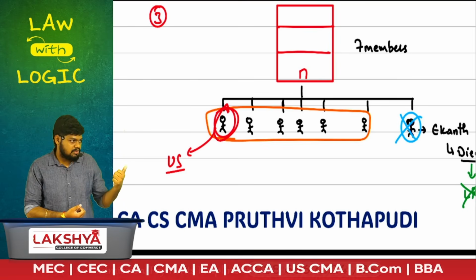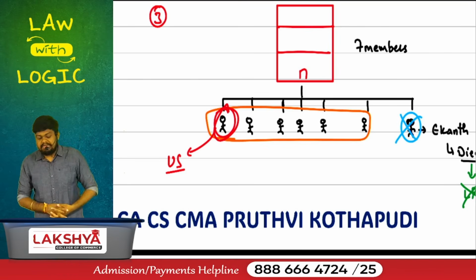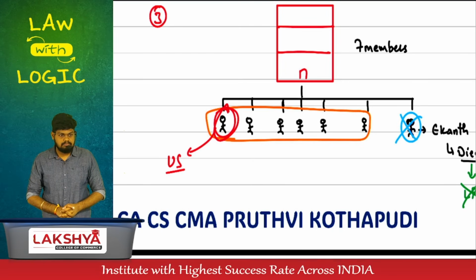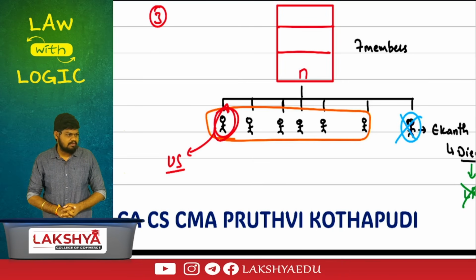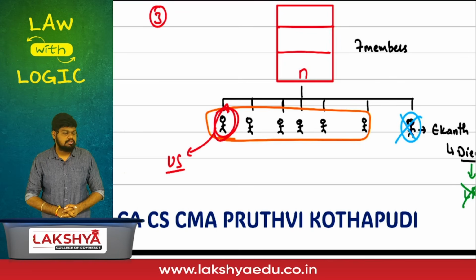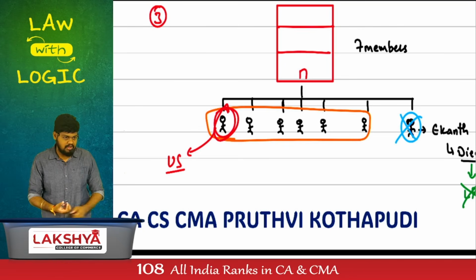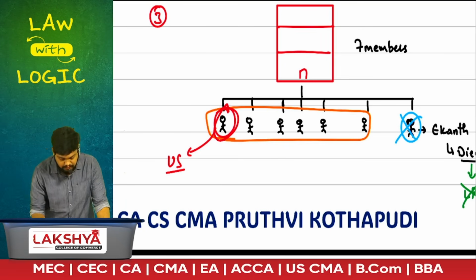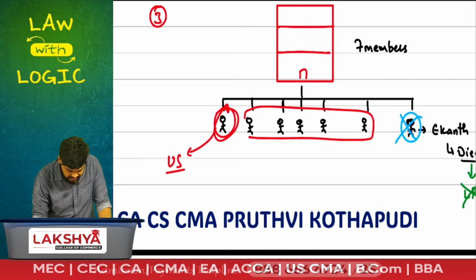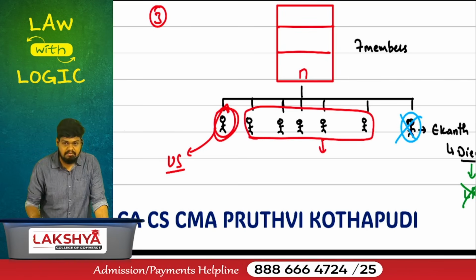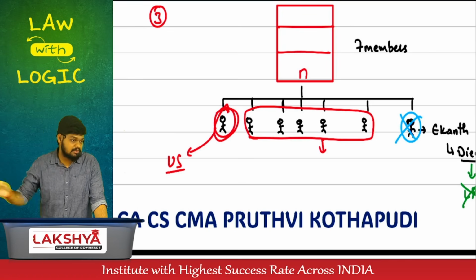Start the answers. If the number of members has not been increased within 6 months, all 6 of them will be held liable. Who will be held liable? Why? Only those members who had cognizance about it, who had known about it, who were aware of it. Out of the 6, how many were aware of it? 5. Only these 5 people will be held personally liable for the transactions that happened after 6 months.